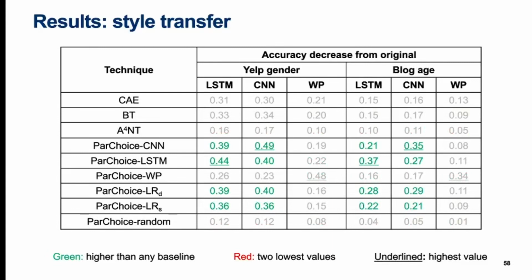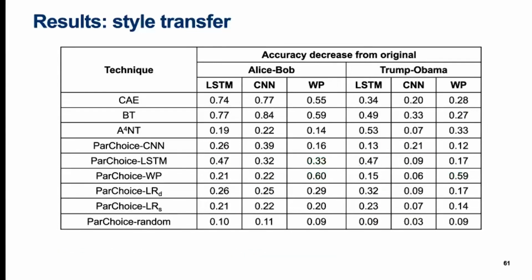The highest results, unsurprisingly, are obtained with query access to the profiler. Query access to right prints always gives part-choice the best performance on the right prints classifier, and in Yelp gender the part-choice LSTM variant also outperforms all baselines.